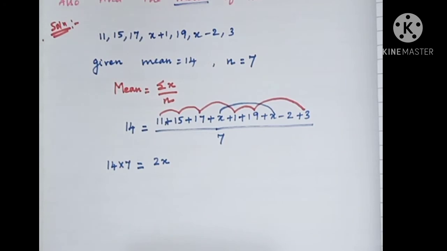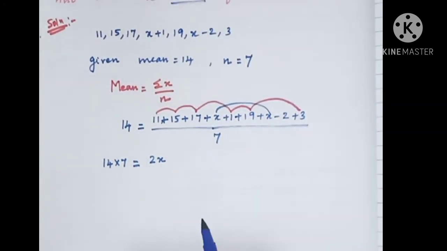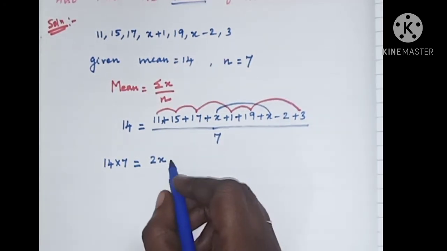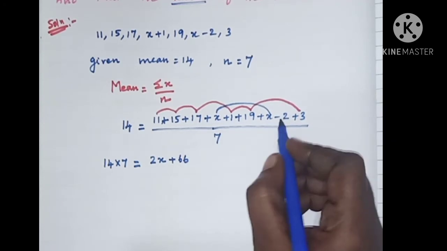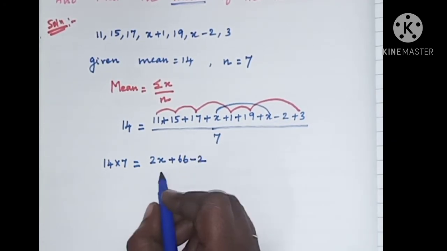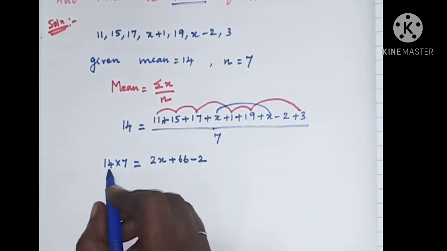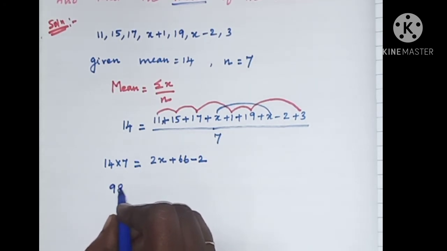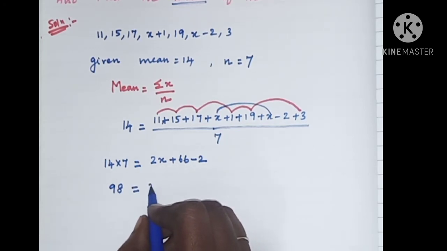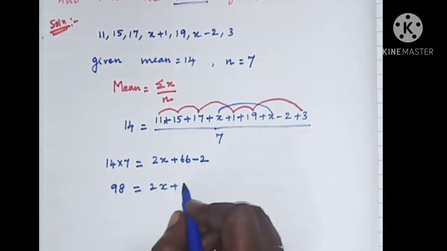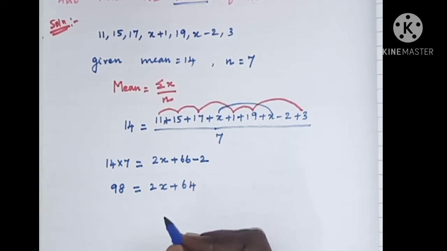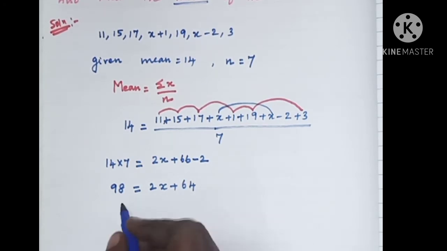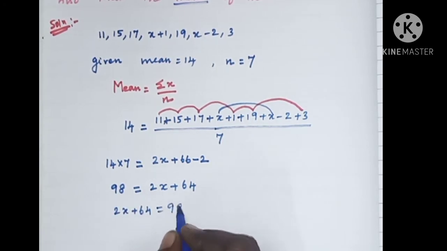So adding all these values, you will get 66, and 1 minus 2, write that minus 2 as it is. 14 into 7. 14 sevens are 98, which is equal to 2x plus 66 minus 2, which is 64. Isn't it? So 2x plus 64 is equal to 98.